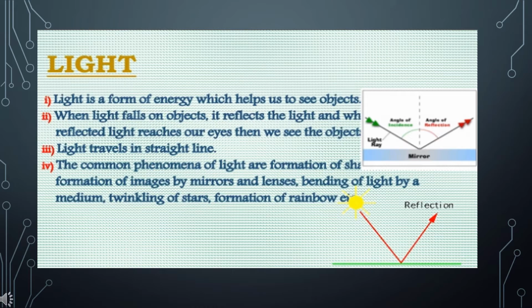It is finally the sensation in the brain which really sees. Eyes are only an aid to see objects around us. Thus, light is an invisible energy which causes the sensation of vision in us. When light falls on an object, it reflects the light, and when reflected light reaches our eyes, then we see the objects. Light always travels in a straight line.